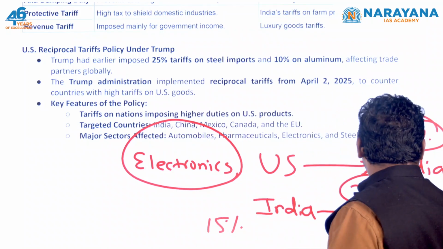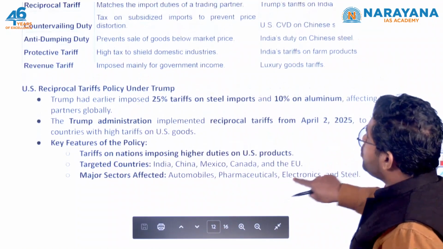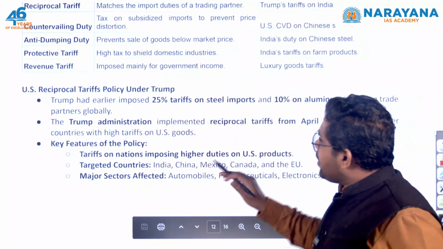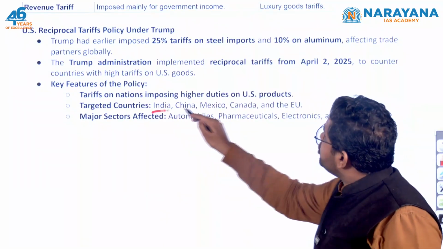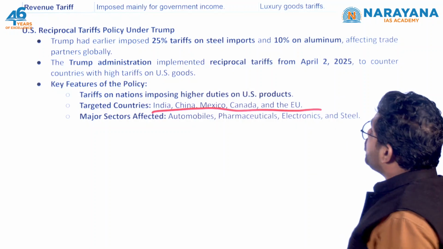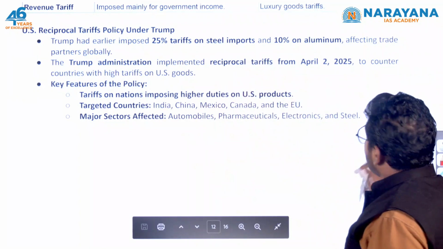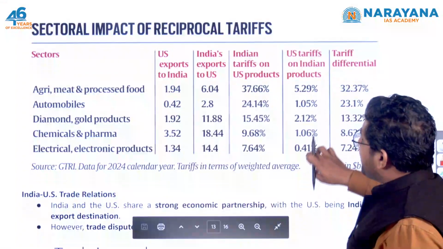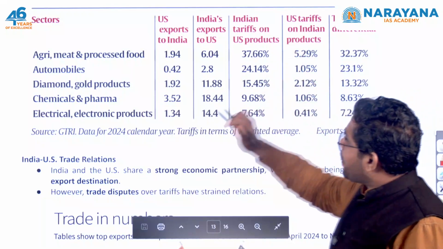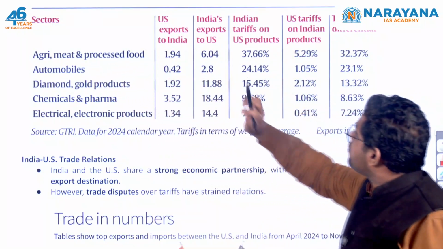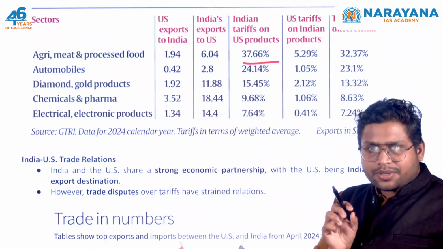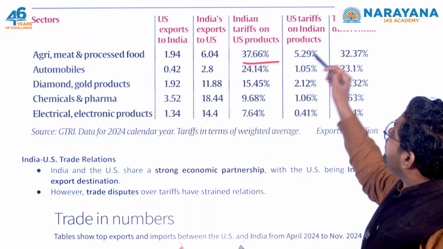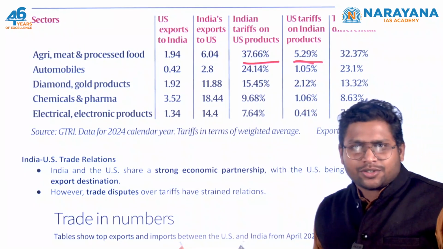Or reciprocal tariff. So the US President has said that we are going to come up with this reciprocal tariff for India, China, Mexico, Canada, even the European Union. Because of this, many sectors of India will be affected. Now these numbers you can see. If you take agri, meat, processed food, the Indian tariff on US products is 37%, and the US tariff on Indian products is just 5%. Do you see the difference?